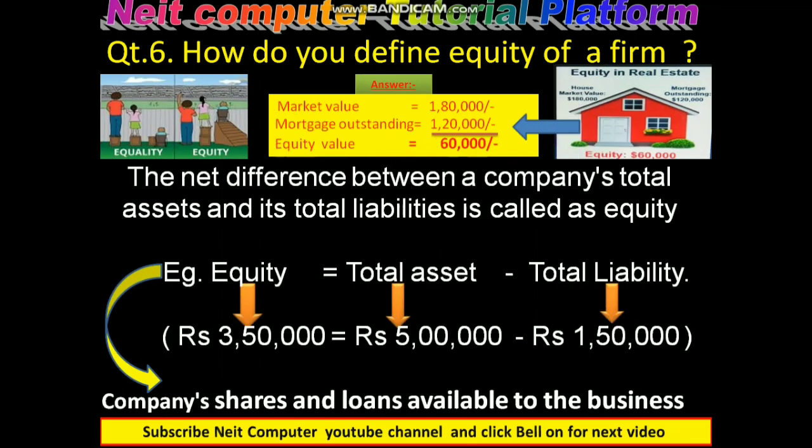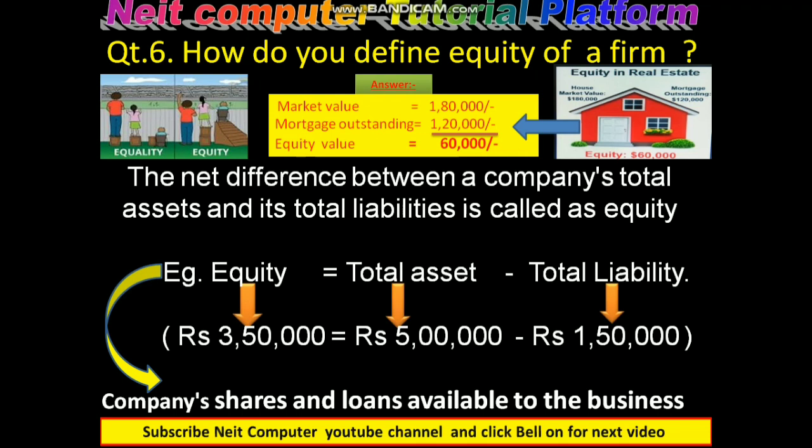How do you define equity of a firm? The net difference between a company's total asset and its total liability is called equity. So equity is equal to total asset minus total liability. Previously I discussed that total asset is equal to the owner's equity plus liability. Here we can take an example.